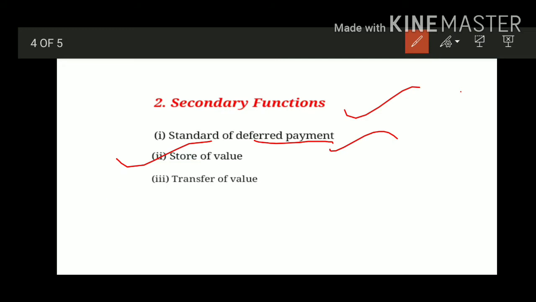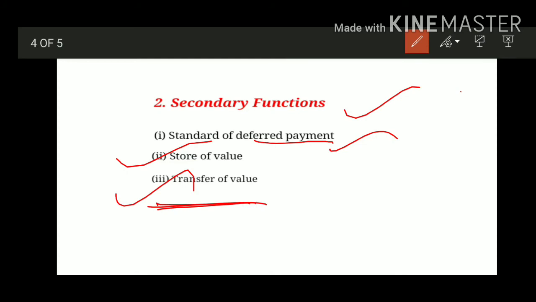Clear? Next one is transfer of value. Money can be transferred from one place to another or person to person. Suppose you want to give a gift to a friend, but you don't know what your friend's choice is. So what you do, you transfer the amount into his bank account. Your friend can then buy anything he wants. So that's why money can be transferred from one person to another or from one place to another. So money helps as a transfer of value. Clear? So this was the secondary function.